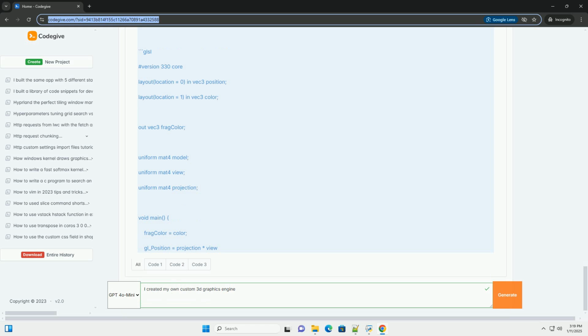Further reading. OpenGL documentation, opengl.org, https://www.opengl.org/documentation. GLM documentation, https://glm.g-truc.net. Learn OpenGL, https://learnopengl.com.